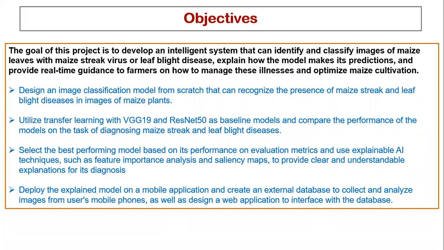The specific objectives are to design an image classification model from scratch that can recognize the presence of maize streak and leaf blight. We shall also use transfer learning with VGG16, VGG19 and ResNet50 as baseline models, and compare their performance using the evaluation metrics. We shall also select the best performing model and use explainable AI techniques, for example feature importance analysis and saliency maps, to provide clear and understandable explanations. We shall also deploy the explained model on a mobile application. So these are some of the specific objectives.